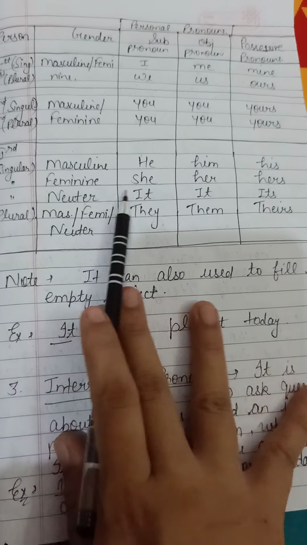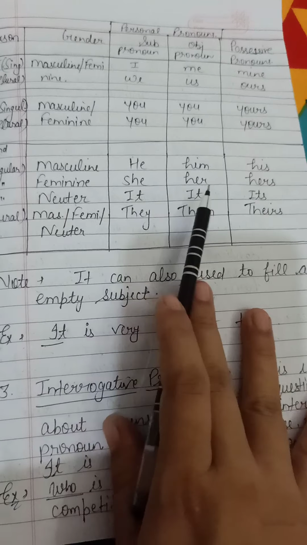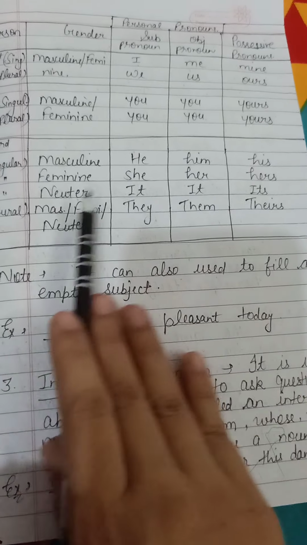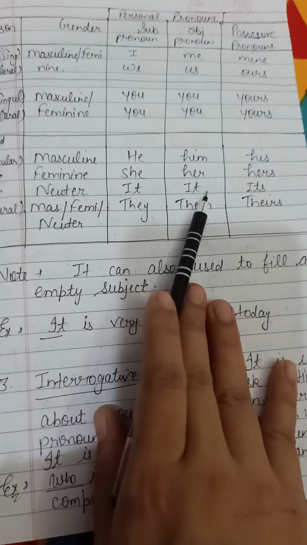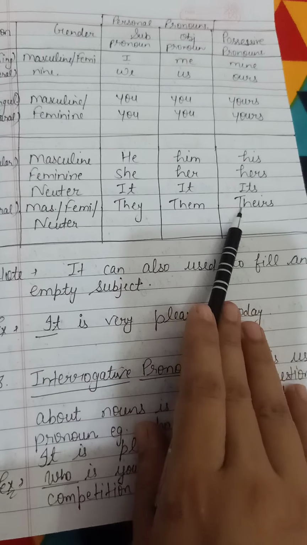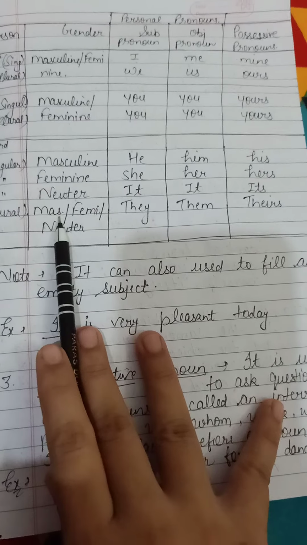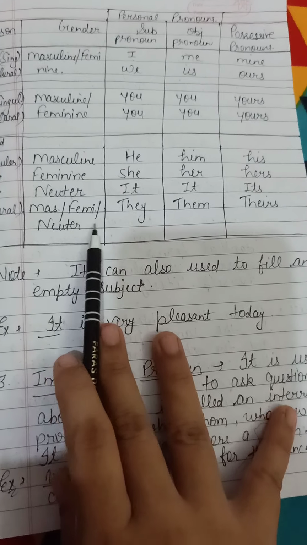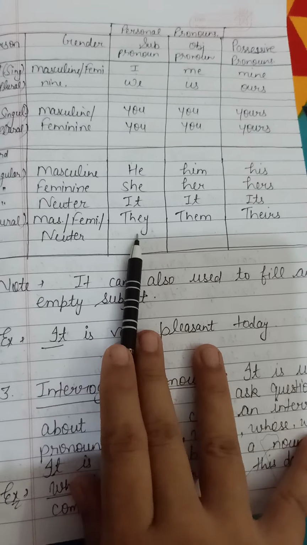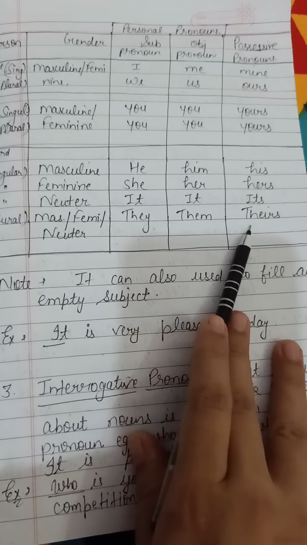For feminine, she, objective her, possessive hers. Neuter: it, objective also it, possessive its. If you are given a plural case, feminine, masculine, neuter, anything, you can use they, objective them, and possessive theirs.